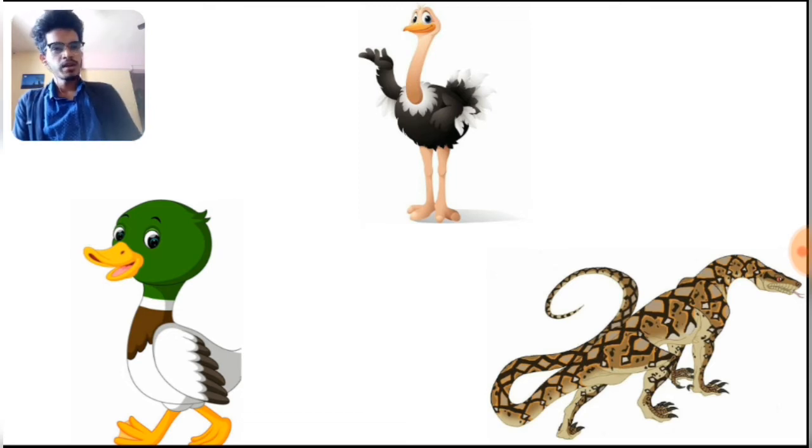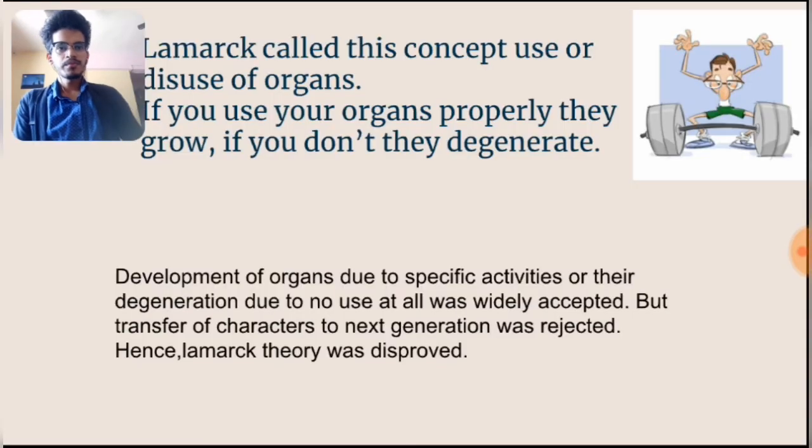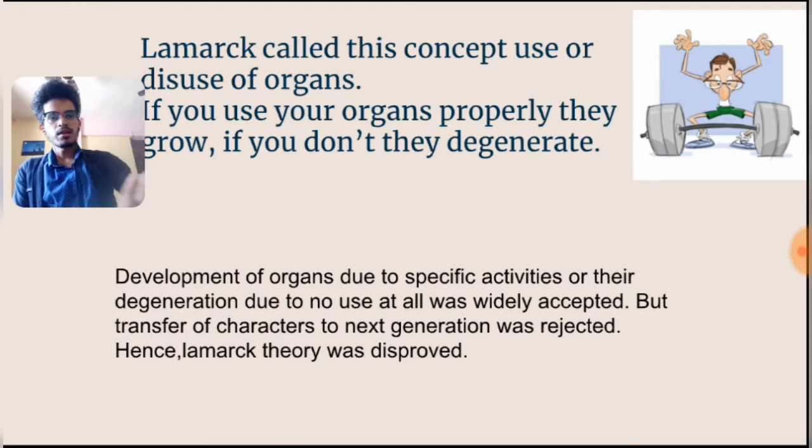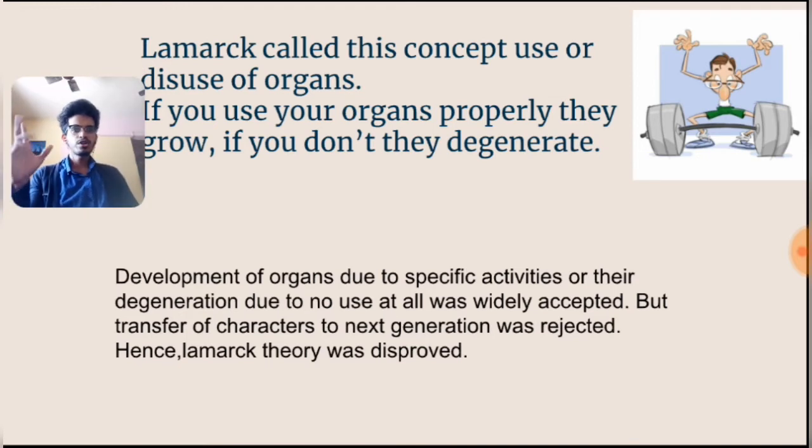The ostrich did not use his wings properly, hence is unable to fly. But a duck and a giraffe use their leg and neck properly, and hence they grew. Further, what did Lamarck call this concept? Lamarck called this concept use or disuse of organs. If you use your organs properly, they'll grow. But if you don't, they will degenerate.